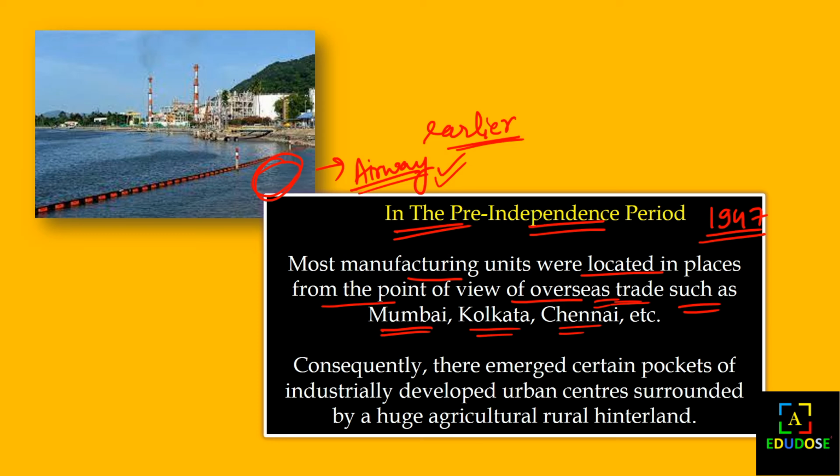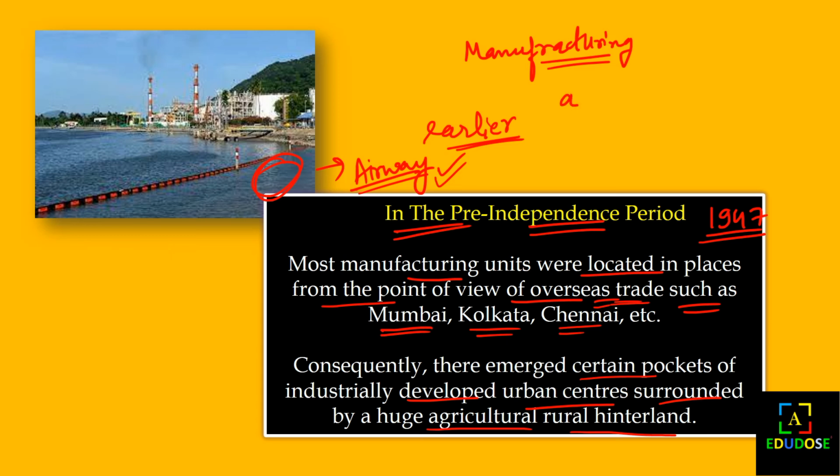Consequently, certain pockets of industrialization emerged: developed urban centers surrounded by a huge agricultural hinterland. So the manufacturing units were set up by the coastlines, or overseas, at the time of 1947.